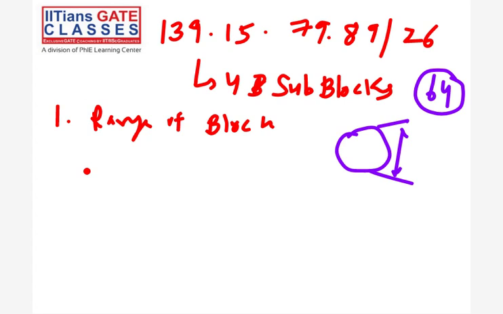Guys, where are you getting issue? Just try. See, 89 is 1011001, and you know the subnet mask. Gayatri, 64 to 128.